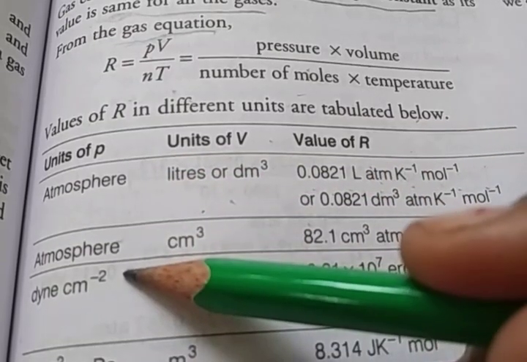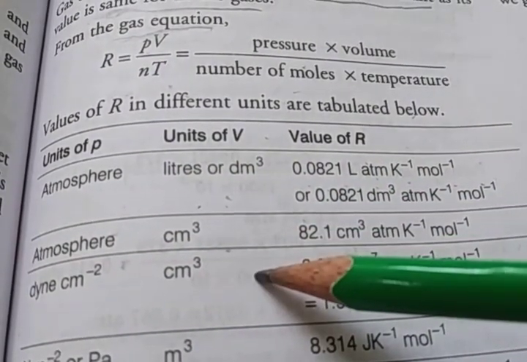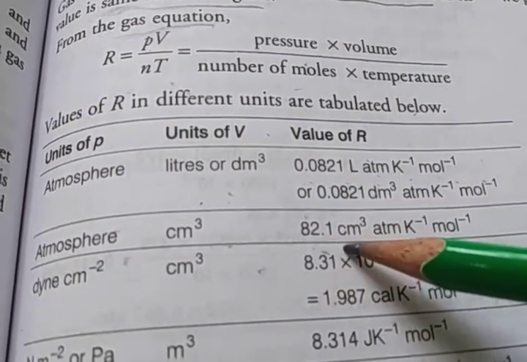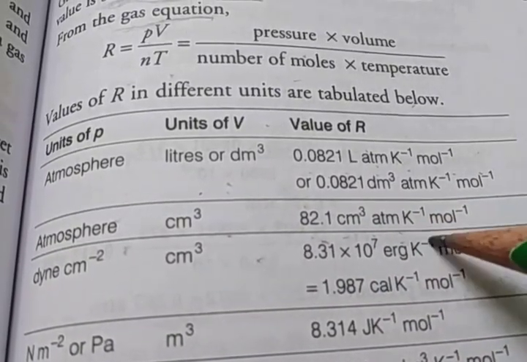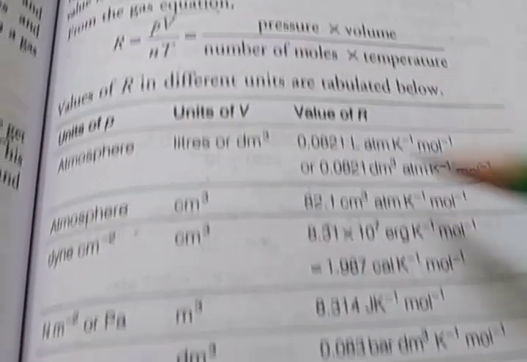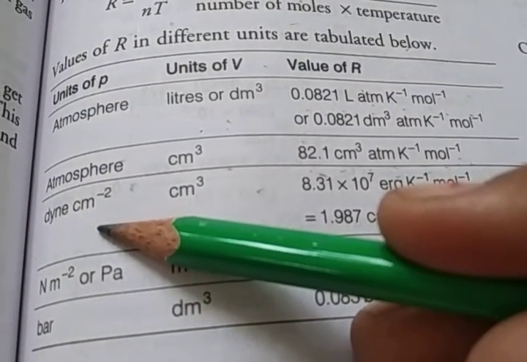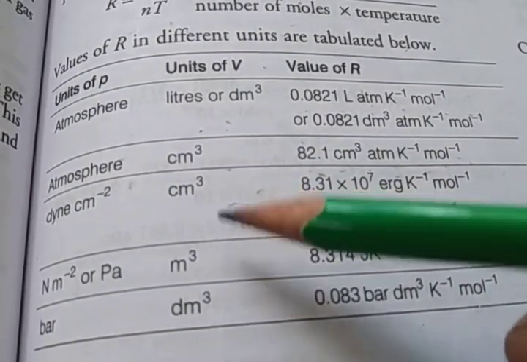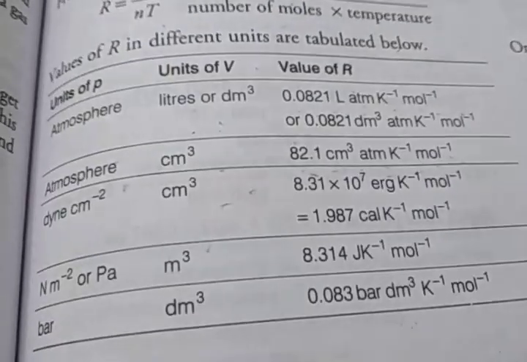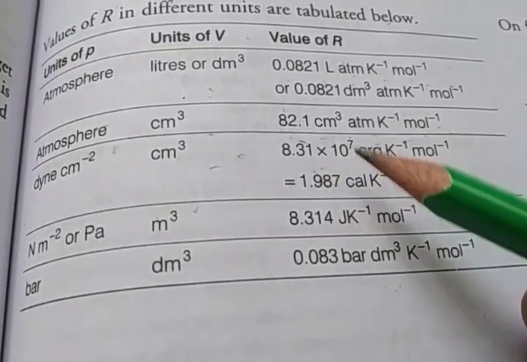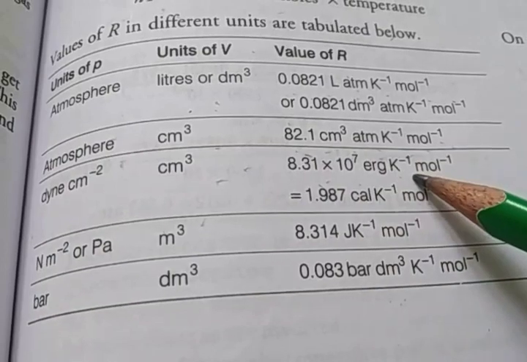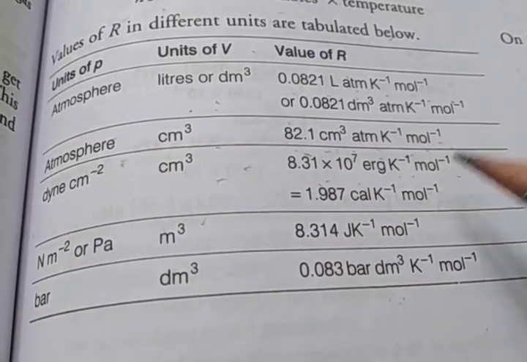Atmosphere is the unit of pressure, and the unit of volume is centimeter cube. So here R is 82.1 centimeter cube atm K inverse mole inverse. When the unit of pressure is given in dyne centimeter inverse 2, and the unit of volume is centimeter cube, the value of R is 8.31 into 10 to the power 7 erg Kelvin inverse mole inverse.